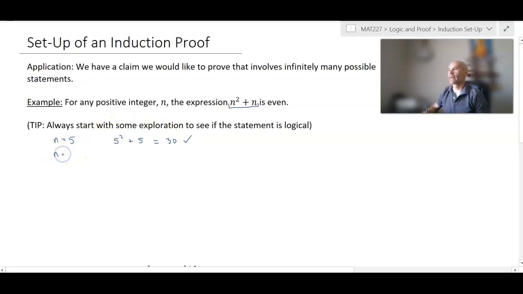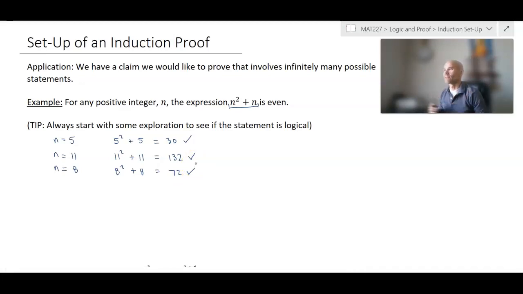I can pick another number like n equals 11. 11 squared plus 11 is 121 plus 11, which is 132, which is indeed even. Picking an even number, n equals 8, 8 squared is 64 plus 8 is 72, and that is also even. So I have a sense that maybe this is a true statement, but I'm not entirely sure. So one way I can go about this is to prove it by mathematical induction.